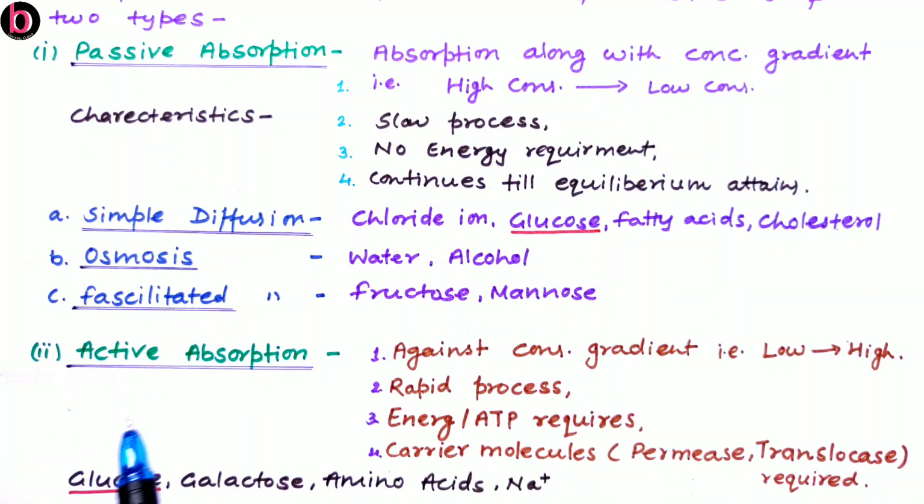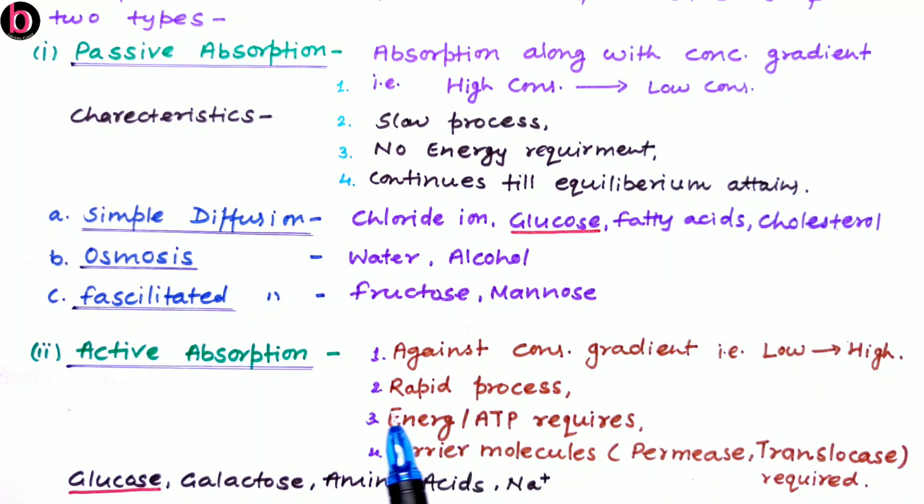The second mode of absorption is active absorption. Active absorption occurs against the concentration gradient, meaning low concentration to high concentration, and as we know, this is against nature, because in nature substances always move from high to low concentration. But here this is against nature. This is movement from low to high concentration. That's why for this process energy is needed in terms of ATP, and if there is a huge rapid supply of ATP, then the process will also become faster.